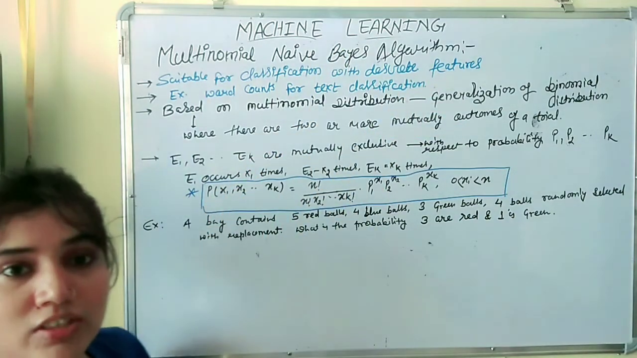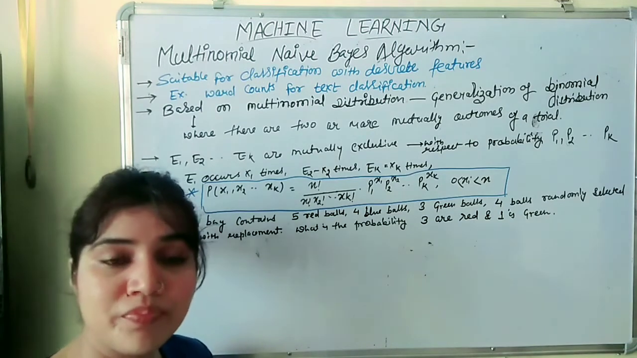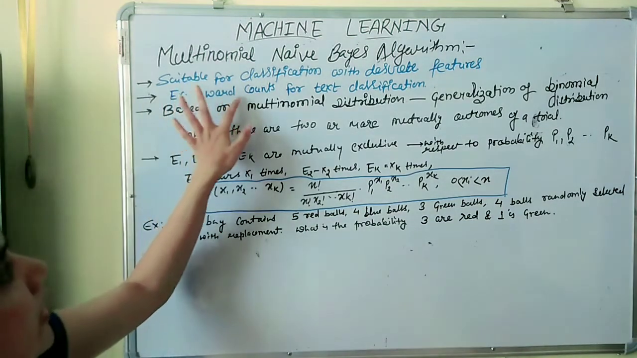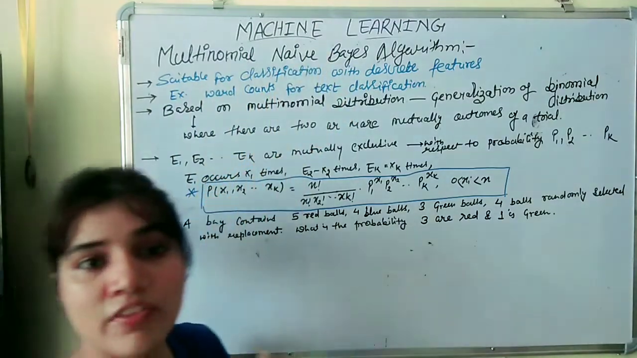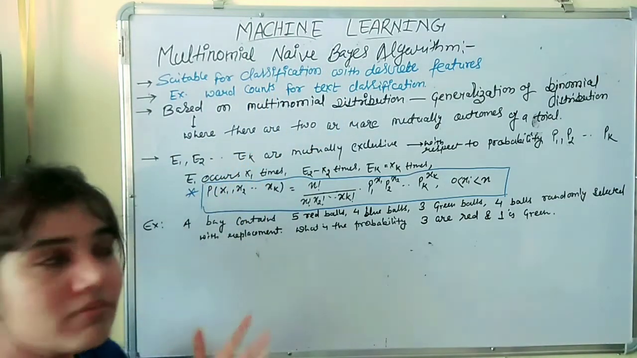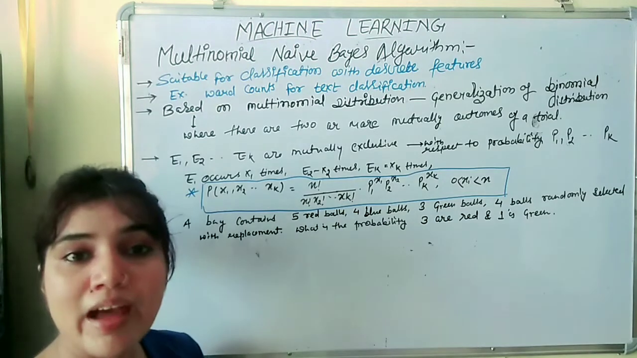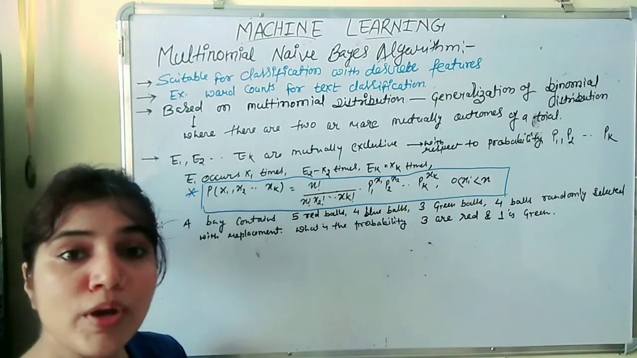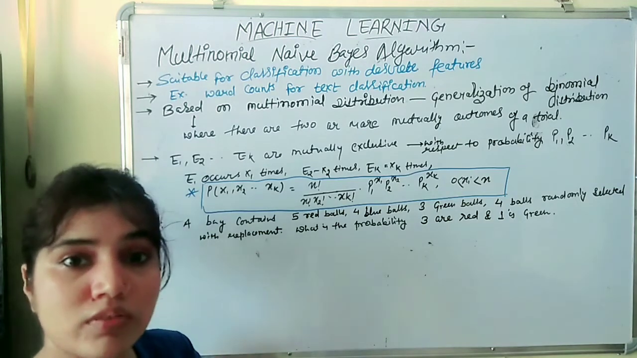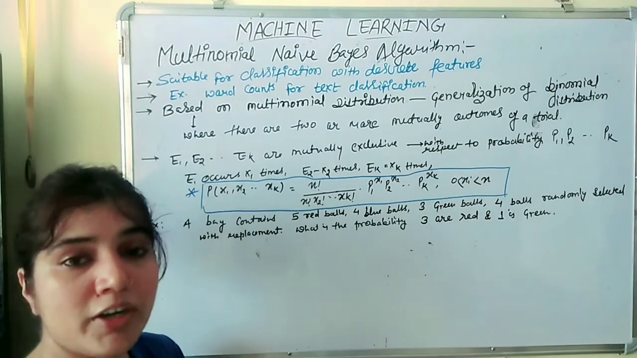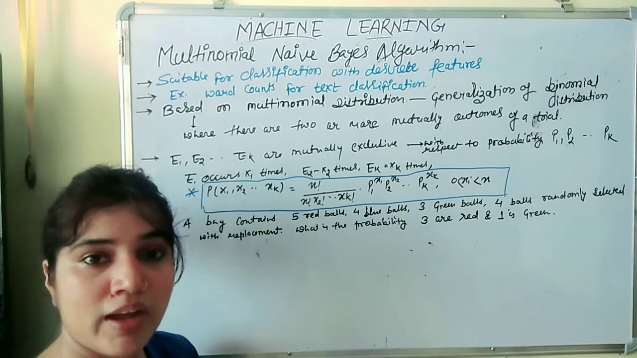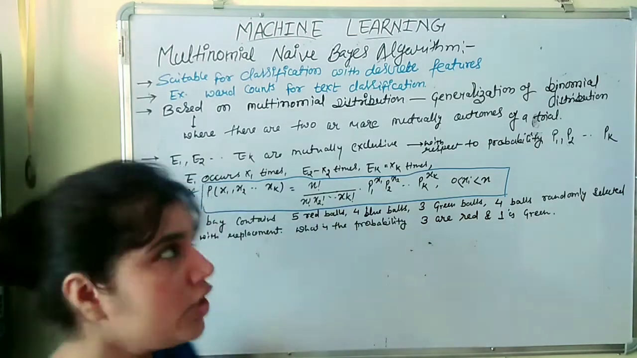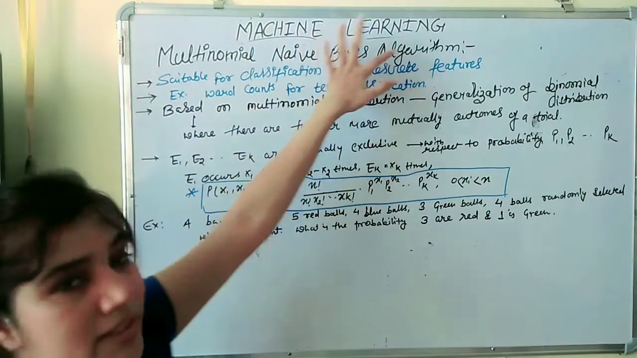What are discrete features? They are in the form of binary, where we get either 0 or 1. One example is word counts for text classification. Suppose we have a text document and we want to know the number of occurrences of a particular word in that document. The word may be any word: is, am, I, should, any word. In that situation we will use the multinomial naive Bayes algorithm.